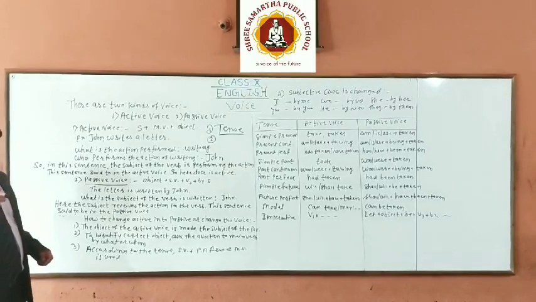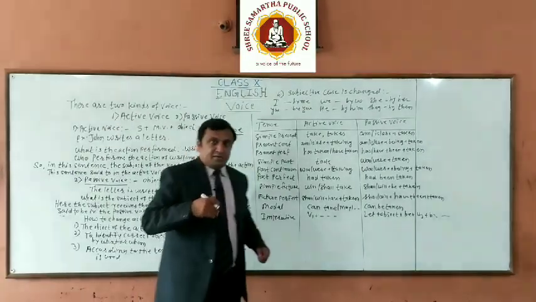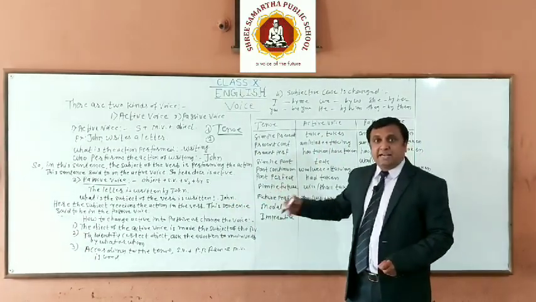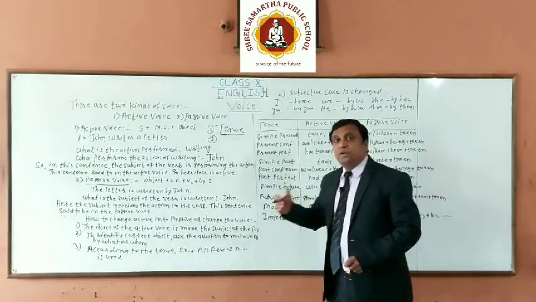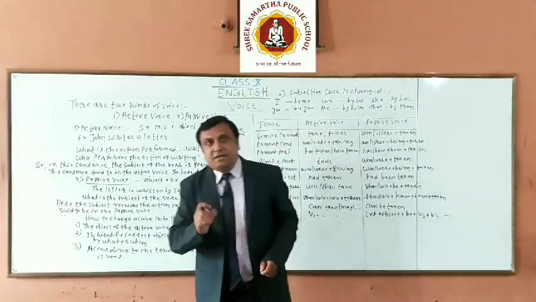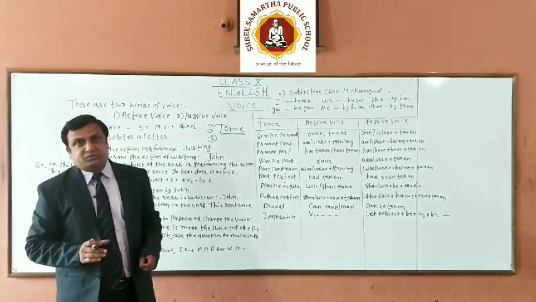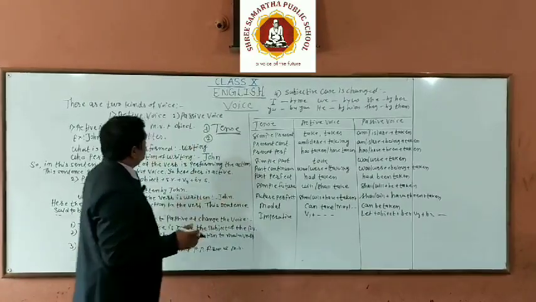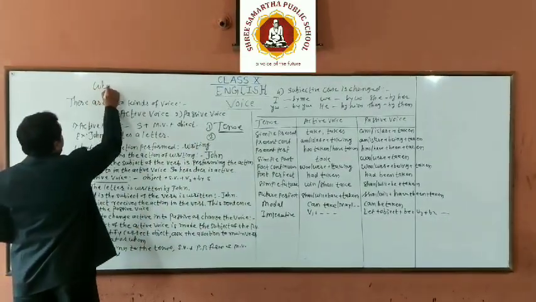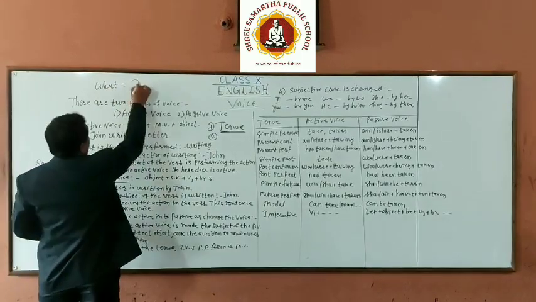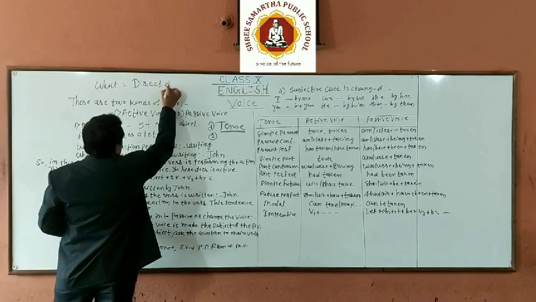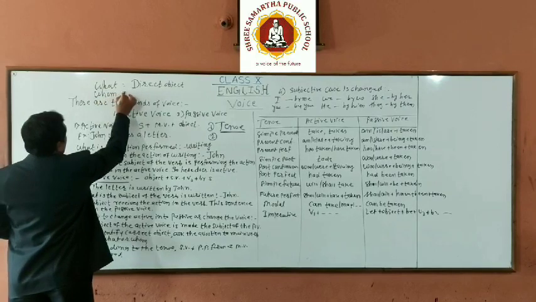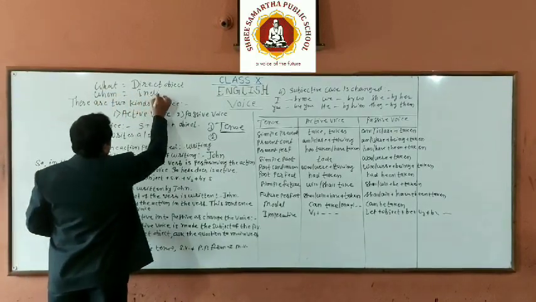Before that, most of the students may make some mistakes while identifying the object. So what should we do? To identify the object, you should ask the question to the main verb by what or whom. When you ask the question to the main verb by what, you will get a direct object. And when you ask the question by whom, you will get an indirect object.